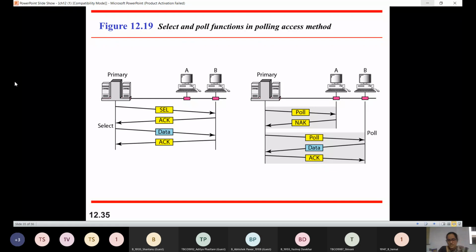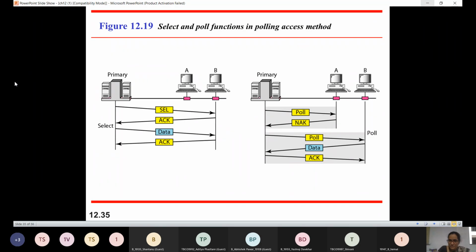Then we have the polling method. What does this polling function do? It polls for the free channel. Along with polling, we also have the select function. Once the select request is sent and the acknowledgement is received by a station, only then will it send data. So first it asks whether it is able to send data by the select function.